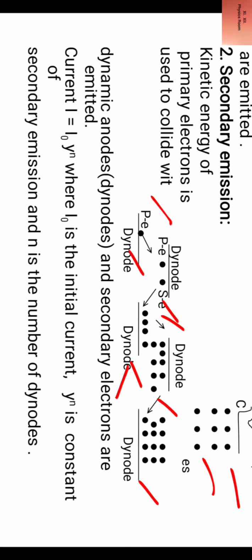Now here you can see initially there is one primary electron, it generates another secondary electron, and then these two primary and secondary electrons again produce 4 electrons here. Then here it becomes 8 electrons. Now 8 electrons produce 8 more electrons and so on. So electrons are getting multiplied on account of collision. This is what we call secondary emission.